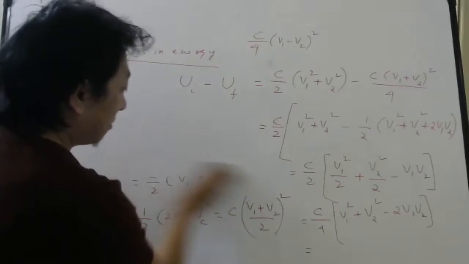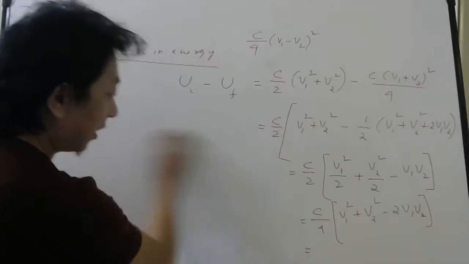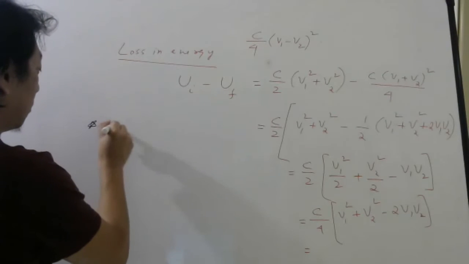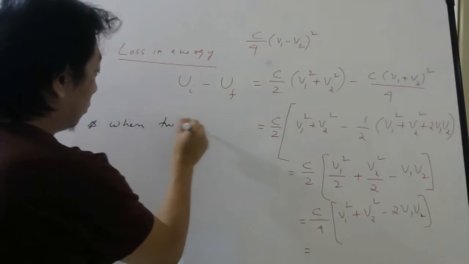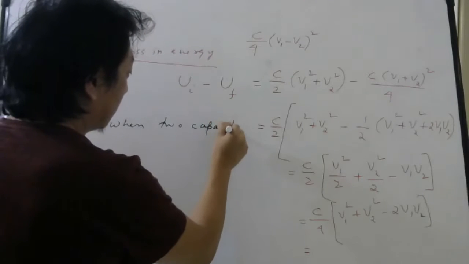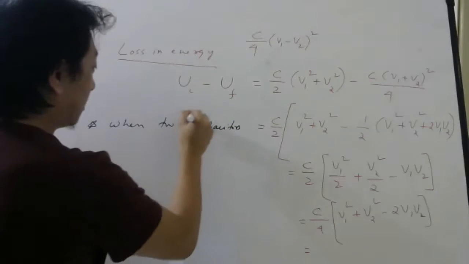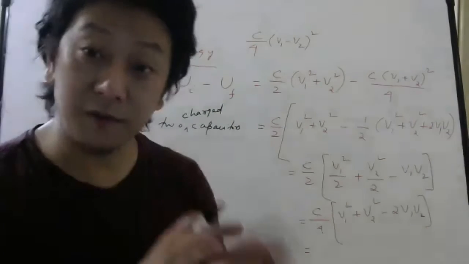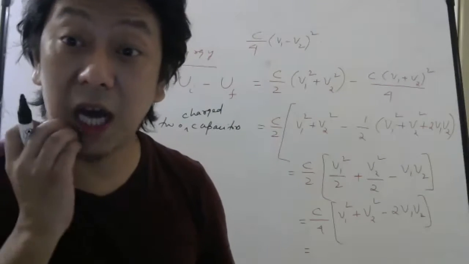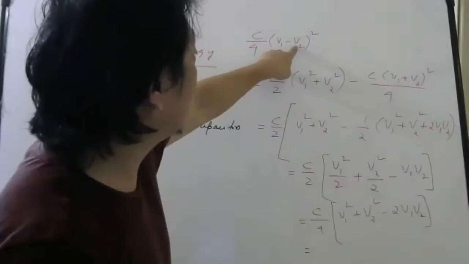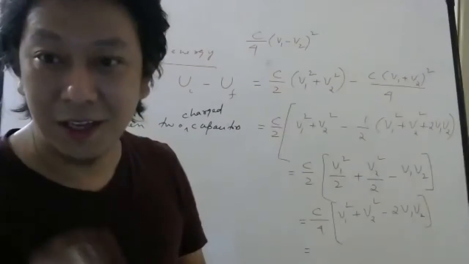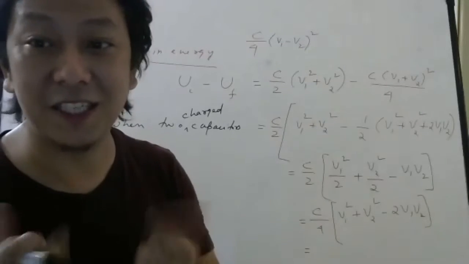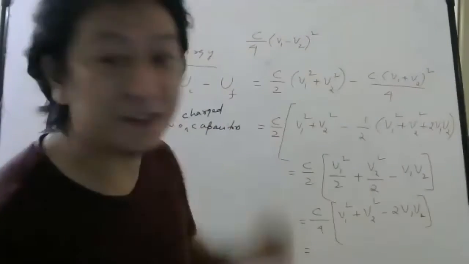Now, try to remember this shortcut formula for NEET also and JEE also. So remember, when two charged capacitors, one of them may be charged. If another one was uncharged, then what will you do? This V2 you write 0. Yes or no? If another one was uncharged, then initially that one has no voltage because it is uncharged. Then what will you do? For this you write 0.